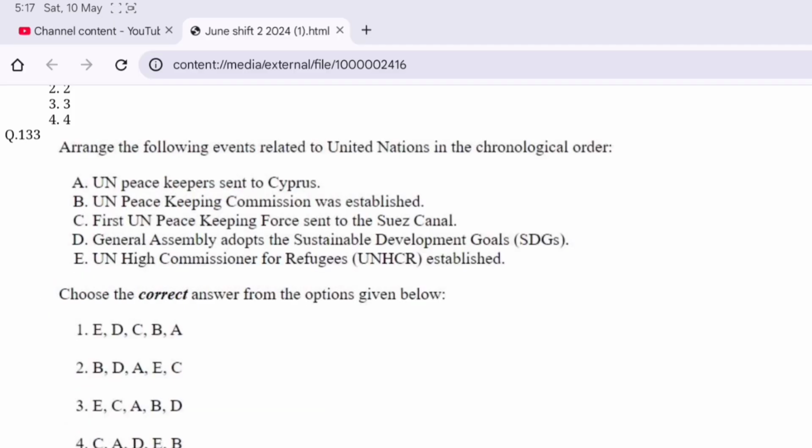Question number 133. Arrange the following events related to the United Nations in the chronological order and choose the correct option from the code given below. Option C is correct here. UN High Commissioner for Refugees established. Then first UN peacekeeping force sent to the Suez Canal. Then UN peacekeepers sent to Cyprus. Then UN Peacebuilding Commission was established and the General Assembly adopts the Sustainable Development Goals.